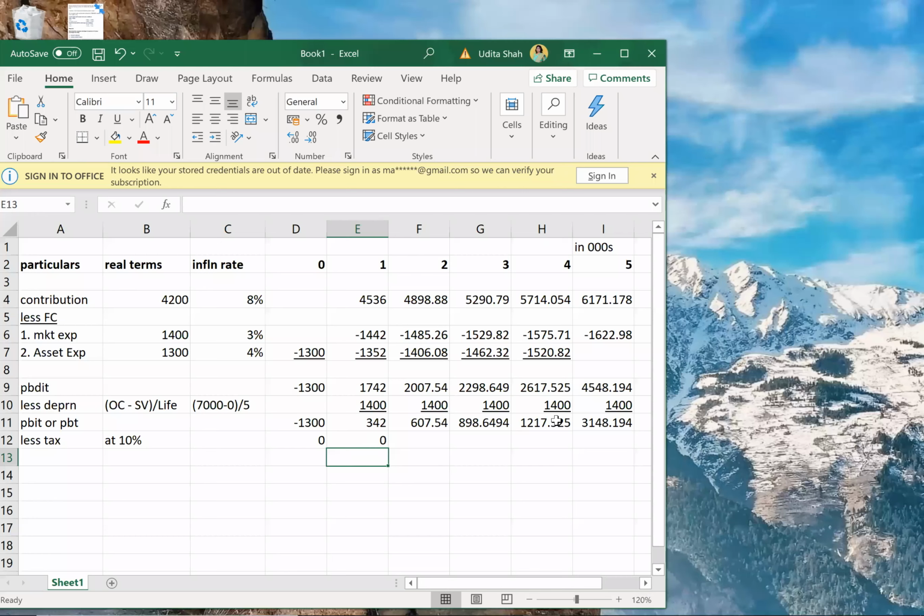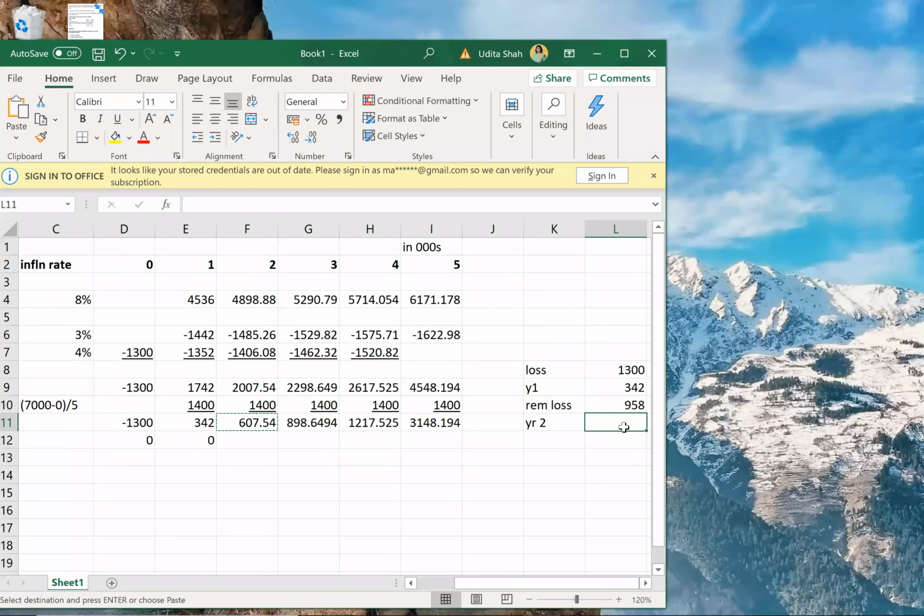Now, year 2 also, the entire 607.4 will be gone against the remaining loss. So still there is a remaining loss. How much is that? 958 minus 607.4.